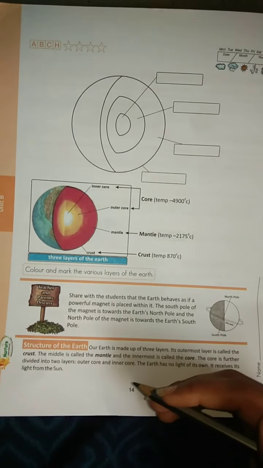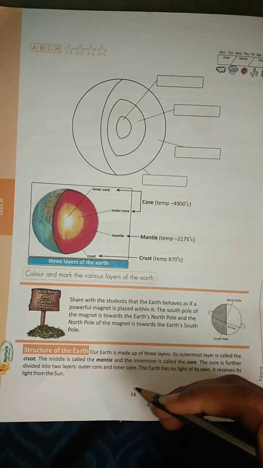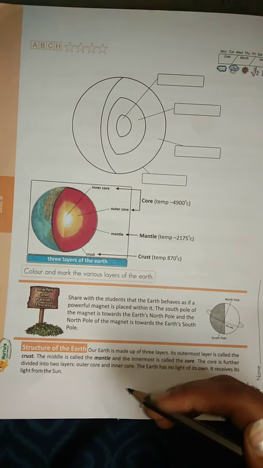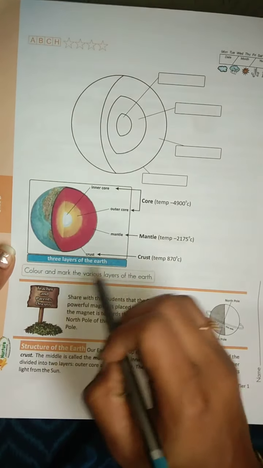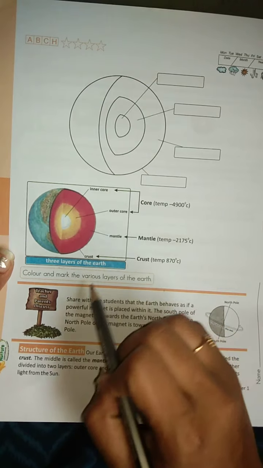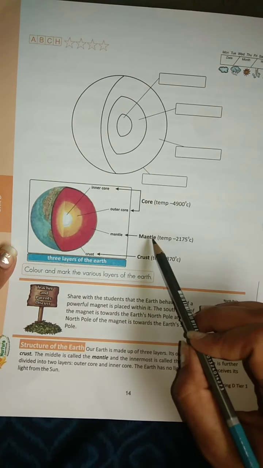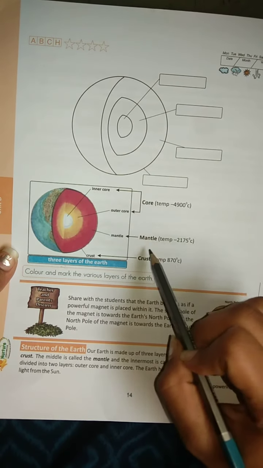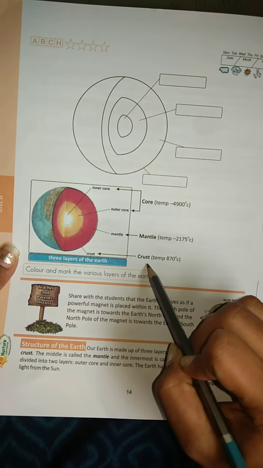Now we'll see the inner layers of Earth. How many layers do we have on the Earth? We have 3 layers. Which are those? Core, mantle and crust.